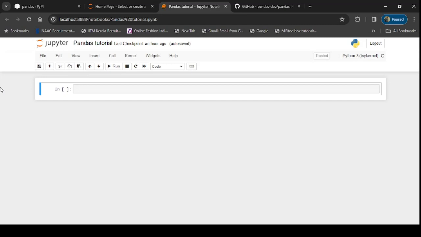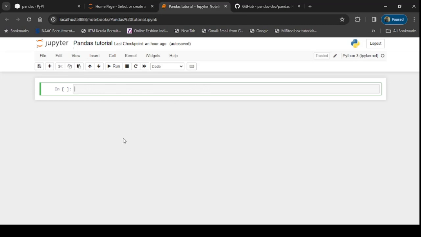I have chosen this purposefully because all the data analysts, data engineers, and data scientists use Jupyter Notebook day in and day out for their coding purposes, and that is the reason I have started writing code in Jupyter Notebook, so that you will be comfortable with it. This is the interface for Jupyter Notebook. I have created a new file called pandas tutorial here, and we will write all our code here.